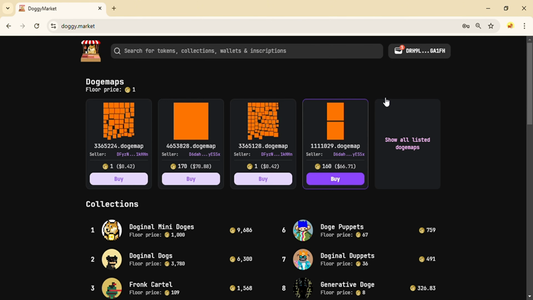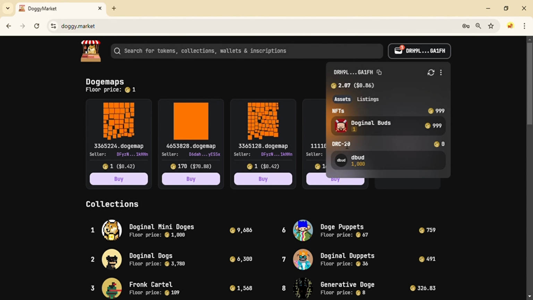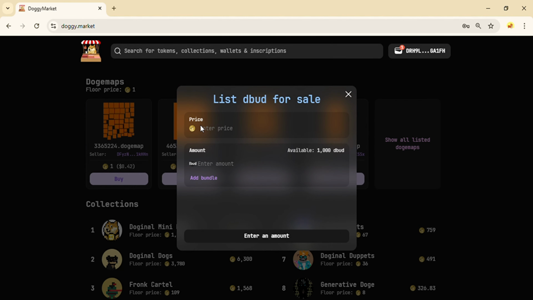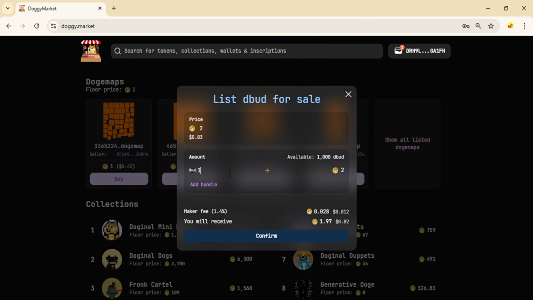Finally, let's see how to sell a token or transfer it to another wallet. Start by clicking on your wallet and selecting the token you want to sell. Click on the List button, then enter the value for a single token in the Price field. In the Amount field, input the number of tokens you wish to sell. In the bottom right corner, you'll see the total amount of Doge you'll receive. Be sure to double-check this information. Once everything is correct, click the Confirm button and your token will be ready for sale.